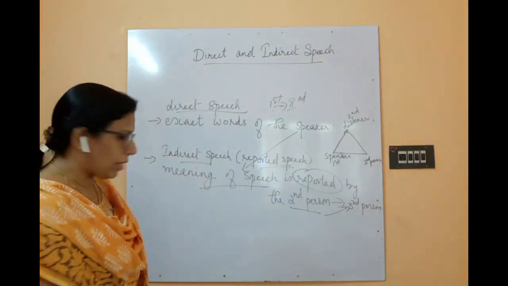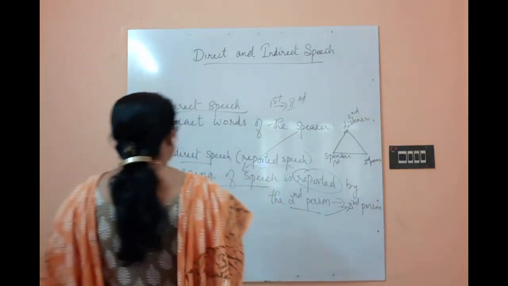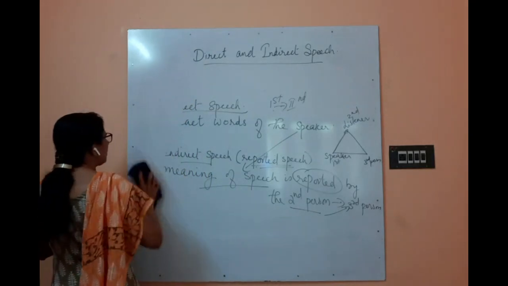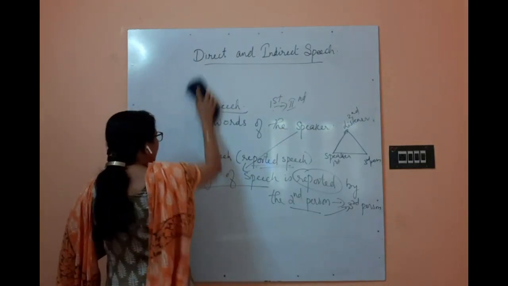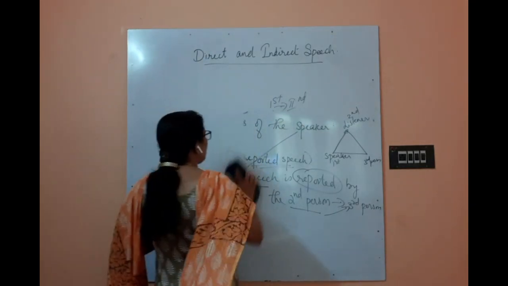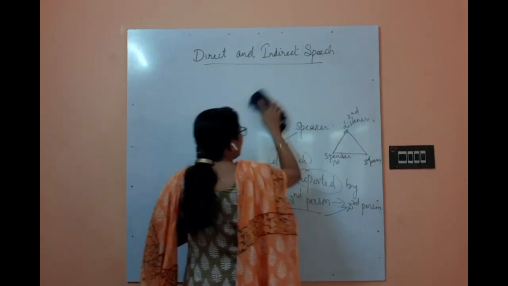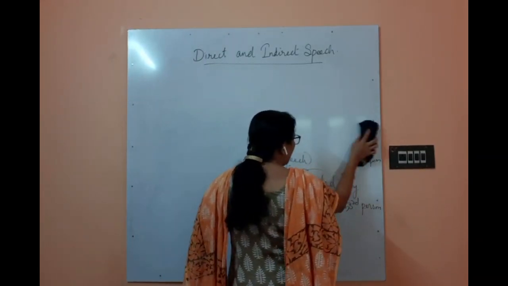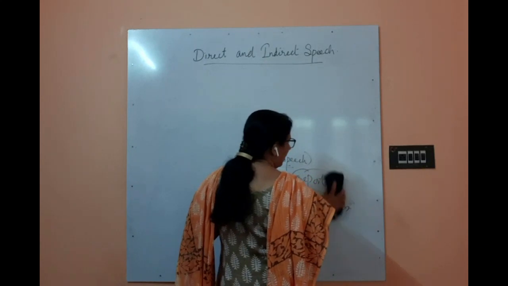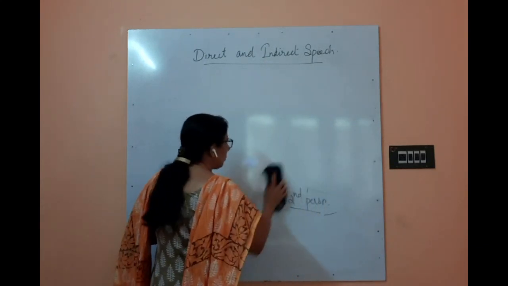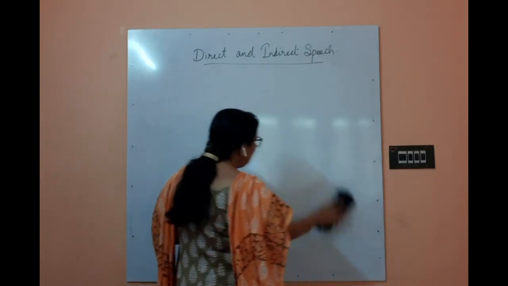Okay, so how will you write? Normally, as I've told you, the exact words of the speaker cannot be simply written in a sentence. They should be written with quotes and commas, because the exact words should be separated from the remaining part of the sentence. Understood? So we will separate it with the help of quotes.